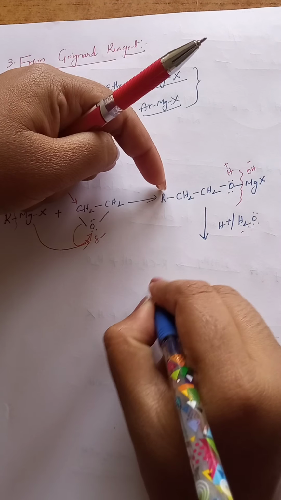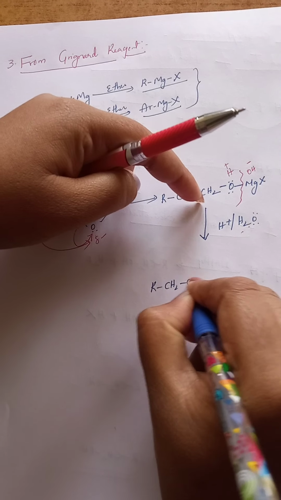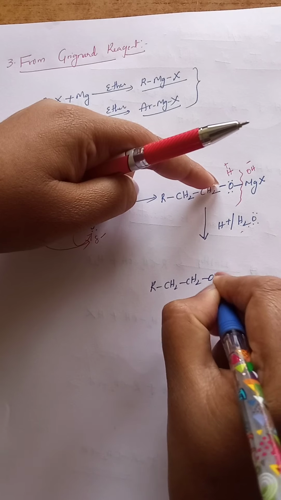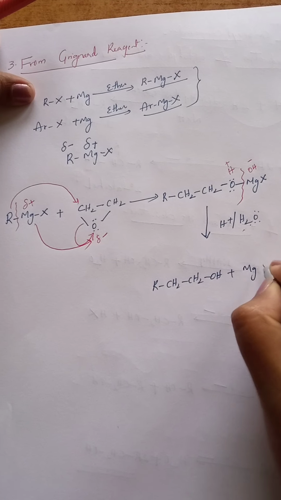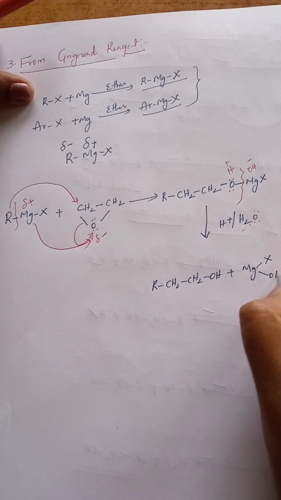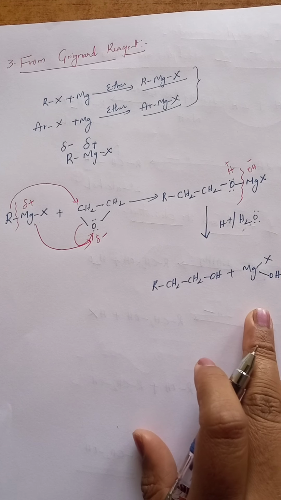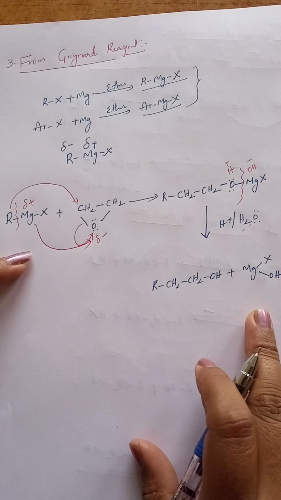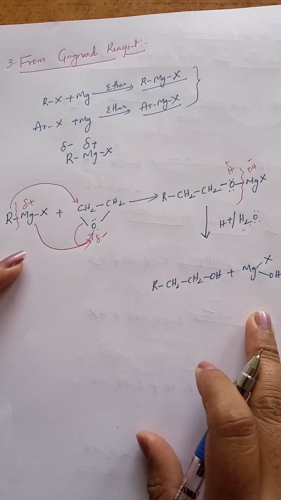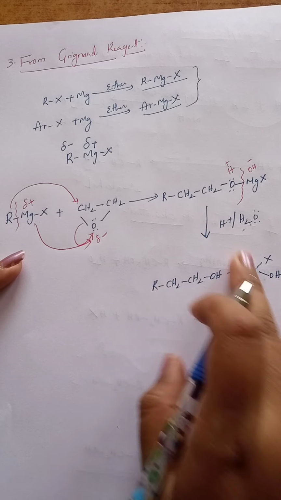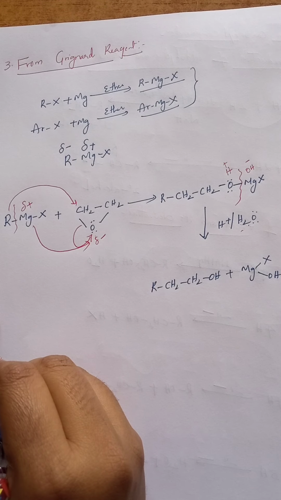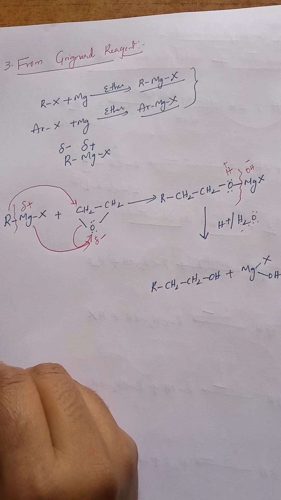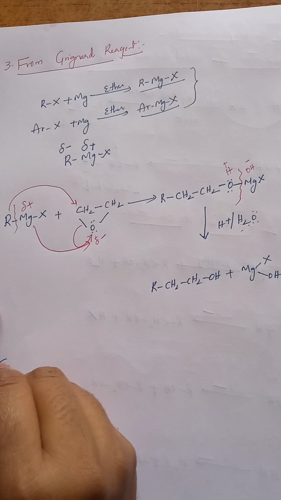Then we get RCH2CH2OH, an alcohol, plus Mg(OH)X as a byproduct. This is known as addition of a Grignard reagent to an epoxide to get alcohol. Finally we got alcohol. This is the general representation. I am giving one homework question. Try to write the final product for this.